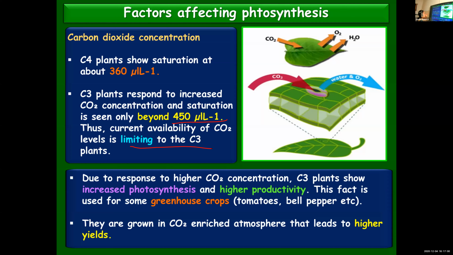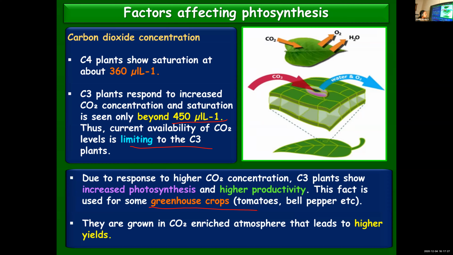So naturally, they show better productivity, better carbon dioxide fixation takes place there, and they show increased photosynthesis. And this is used in the case of greenhouse crops. Examples: bell pepper, tomatoes. Bell pepper is the same as our capsicum.